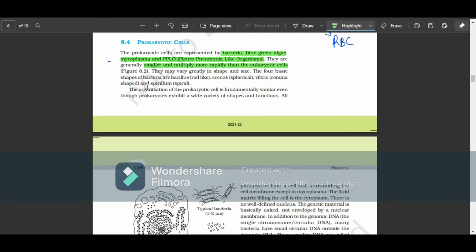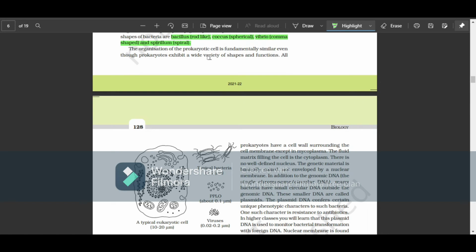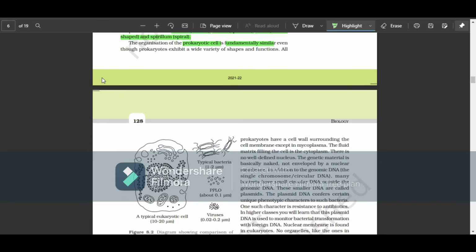They may vary greatly in shape and size. The four shapes of bacteria are: bacillus or bacilli, rod-like; coccus or cocci, spherical; vibrio or vibrios, comma-shaped; and spirillum or spirilla, spiral. The organization of the prokaryotic cells is fundamentally similar, even though prokaryotes exhibit a wide variety of shape and function. They all have a membraneless nucleus, and they have no membrane-bound organelles.